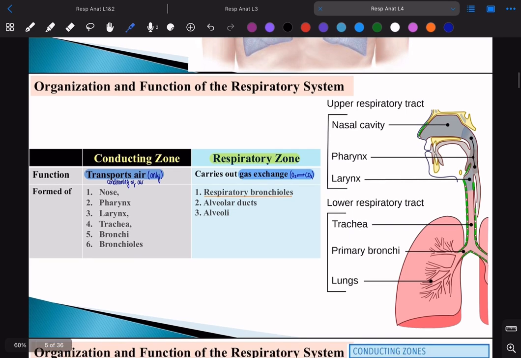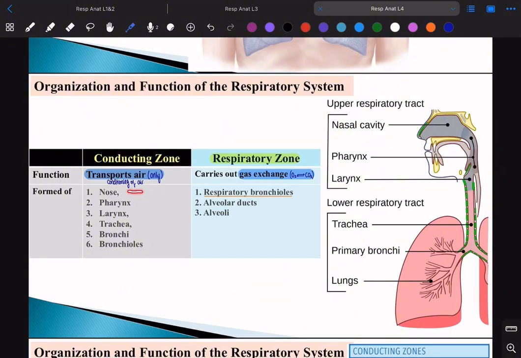The other division is conducting zone and respiratory zone. So what are they? What is the conducting zone and what is the respiratory zone? The conducting zone, from its name, it conducts. What does it conduct? It conducts air. So it transports air and conditions air. Okay? What forms the conducting zone?